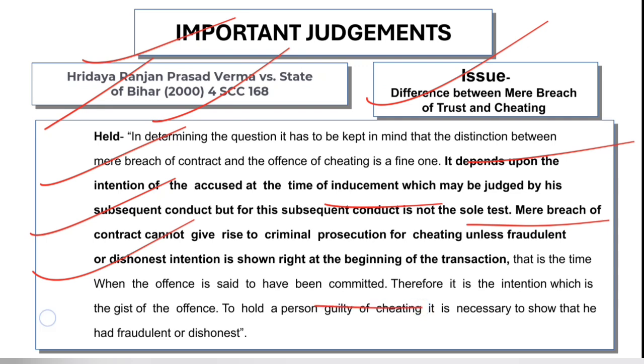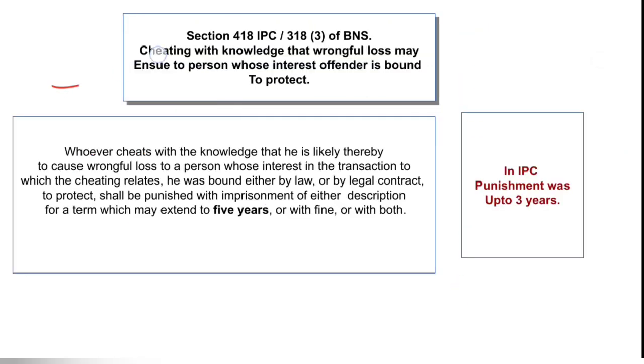So therefore, the intention is the gist of the offense. To hold a person guilty of cheating, it is necessary to show that he had a fraudulent or dishonest intention. There is also a provision I mentioned earlier, that cheating with knowledge that wrongful loss may ensue to a person whose interest the offender is bound to protect.